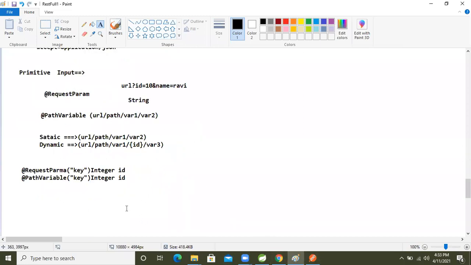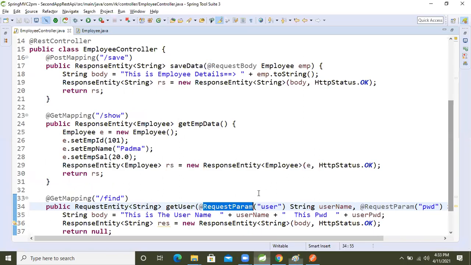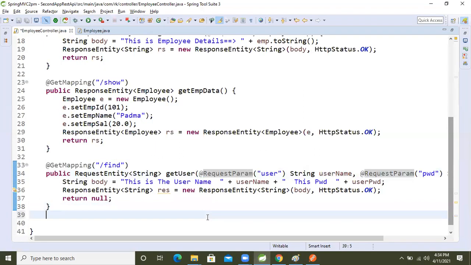Let's write one more method, and at the same time we will use the path parameter. Come here, let's write one more. Public RequestEntity, I'm taking, return generic type String, getUserPath.